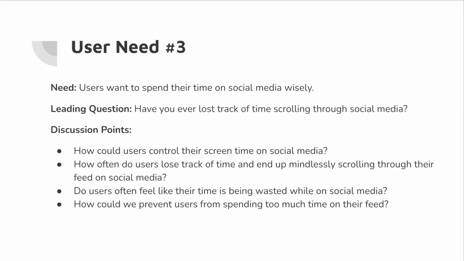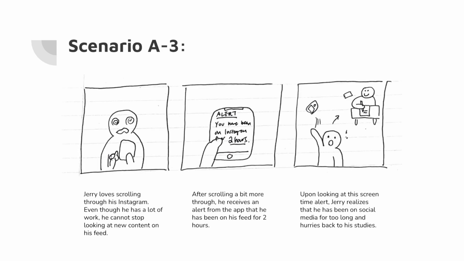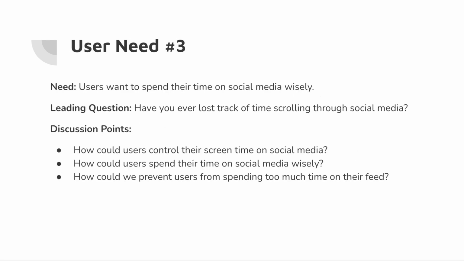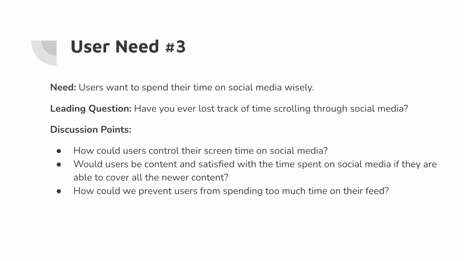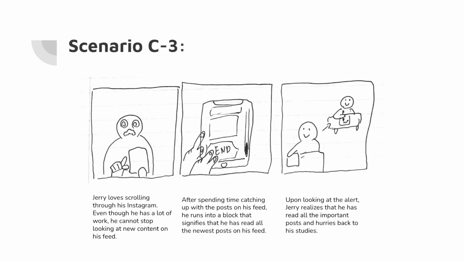Getting deeper into the research, we each individually created storyboards to sketch 3 different scenarios based on a specific user need. Here, the need I identified from my storyboards was users want to spend their time wisely, with the leading question asking, "Have you ever lost track of time scrolling through social media?" With the storyboard, we then conducted speed dating sessions with participants after randomizing our storyboards all together to receive feedback.